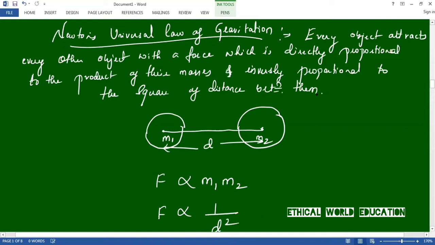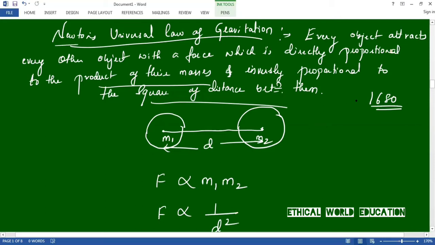Let us repeat: every object attracts every other object with a force which is directly proportional to the product of their masses and inversely proportional to the square of the distance between them. This is the definition of Newton's universal law of gravitation. This law was given by Sir Isaac Newton, as you can find by the name itself. This theory was given by Newton in 1680.